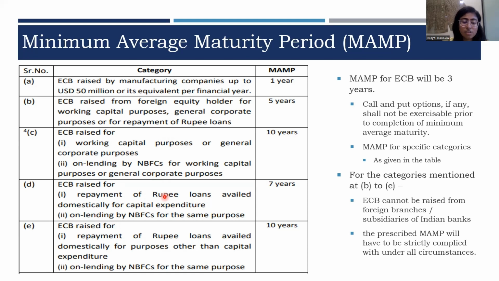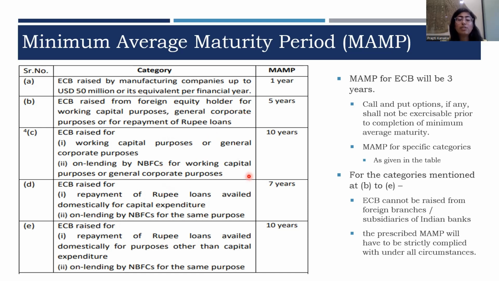If the end use of the borrower is, let's say, working capital or general corporate purpose, then the loans raised by way of ECB by NBFCs will also be 10 years. Therefore, in case of NBFCs, we need to look at to whom the NBFC is granting such loan, what the end use of those borrowers is, and not at the end use of the NBFC itself.